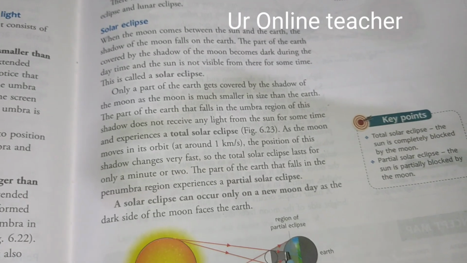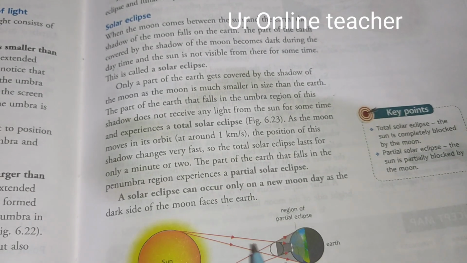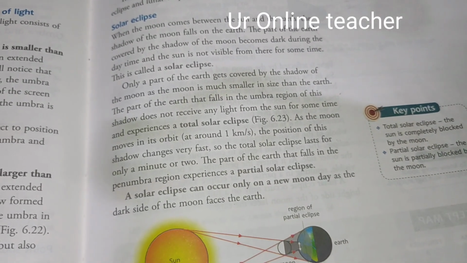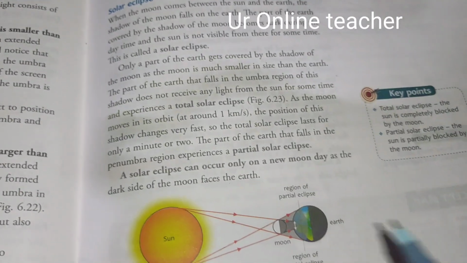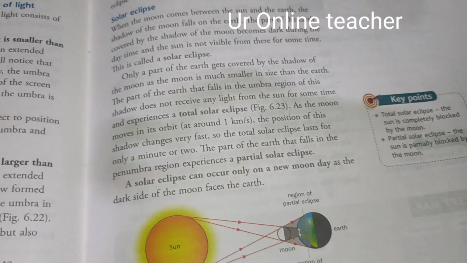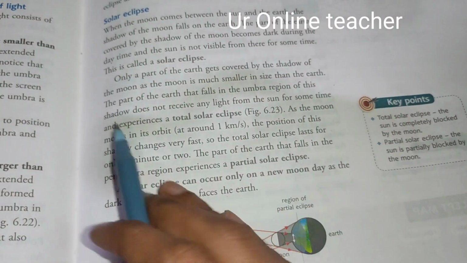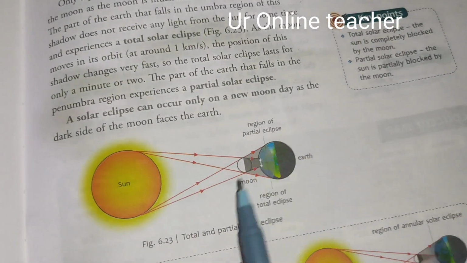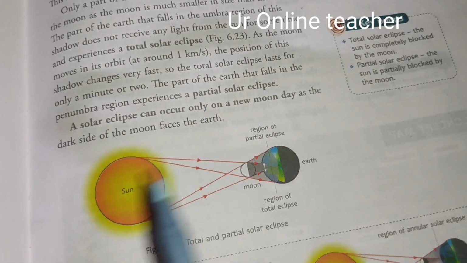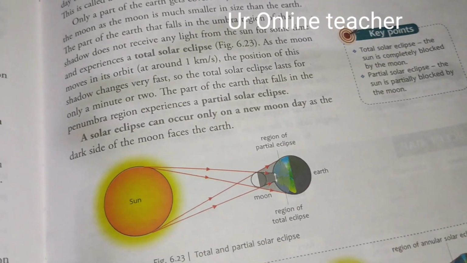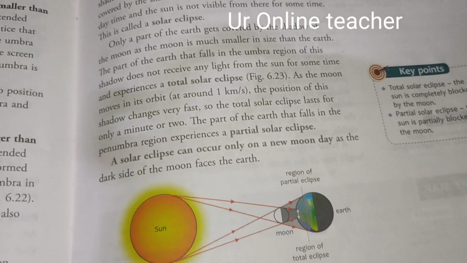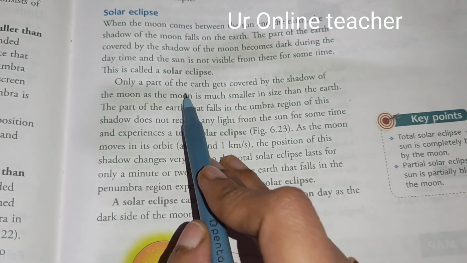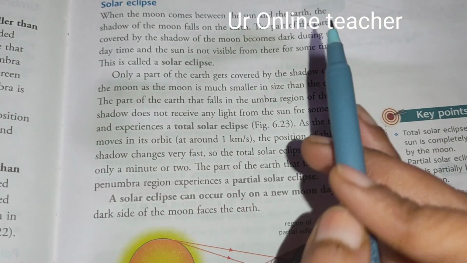So the shadow of the moon becomes dark during the daytime and the sun is not visible for some time. Because of this, the sunlight will not be visible for some time and this is called solar eclipse. So just remember, when the moon comes in the middle and it blocks the sunlight on the earth, it is called solar eclipse. And only a part of the earth gets covered by the shadow of the moon.